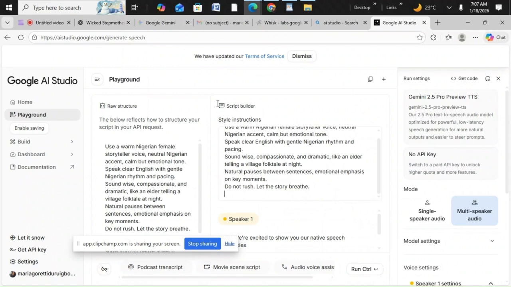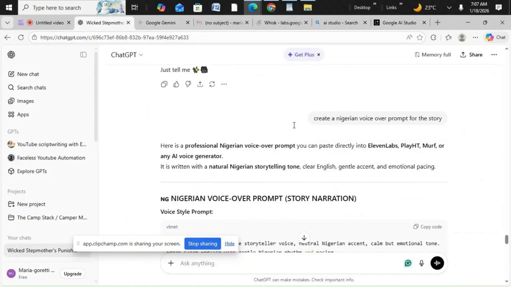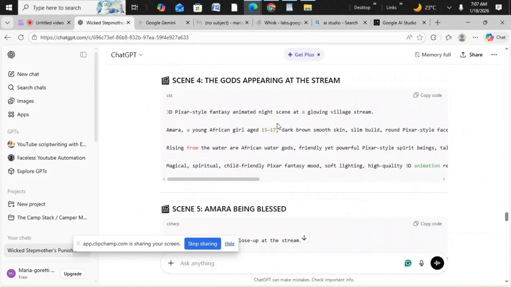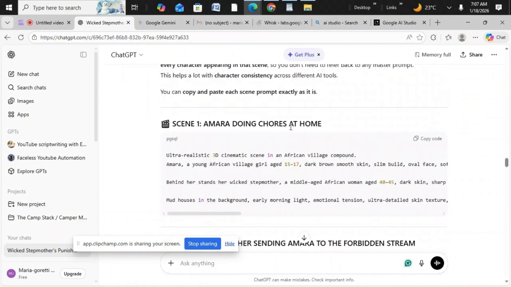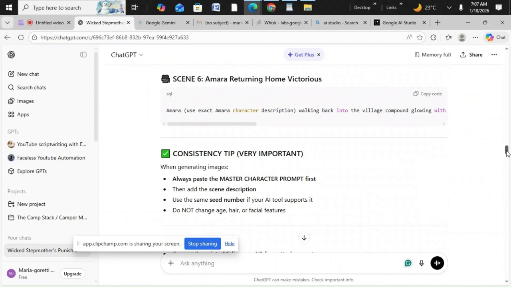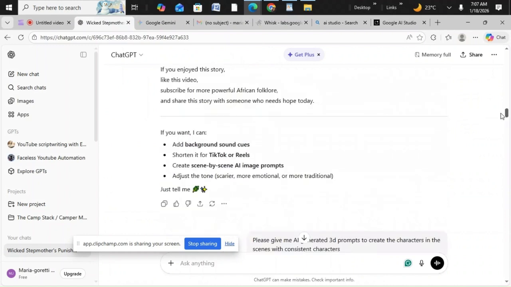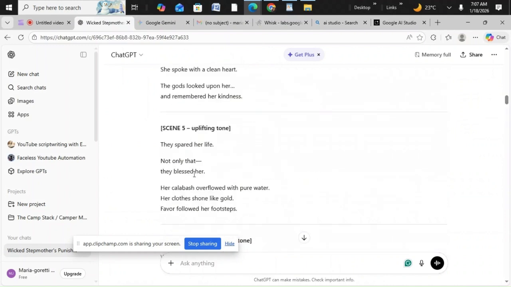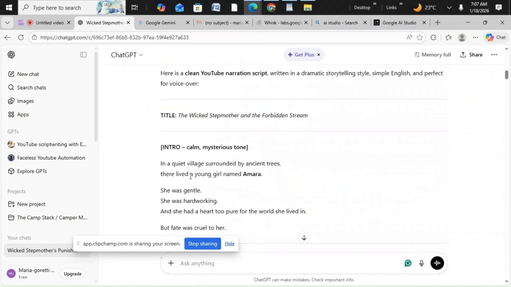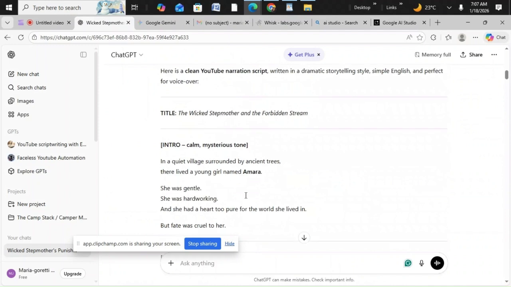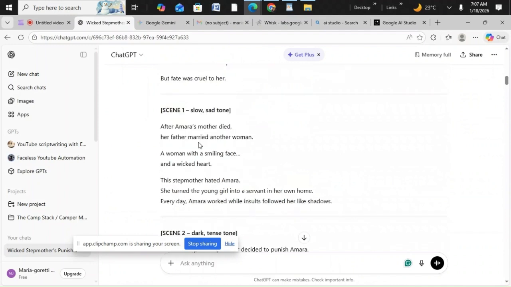So we'll be going back to ChatGPT. Remember that time we asked it to generate a YouTube narration script? That script it gave us, we'll go and find it. Yes, look at it. Look at the script. But most times I don't copy and paste the script directly. I used to edit it.